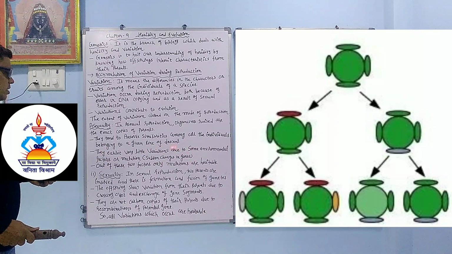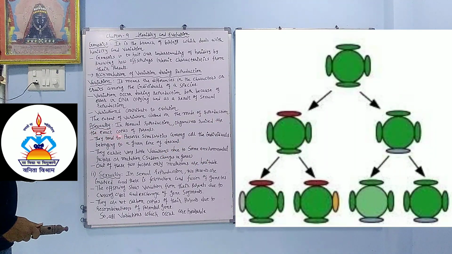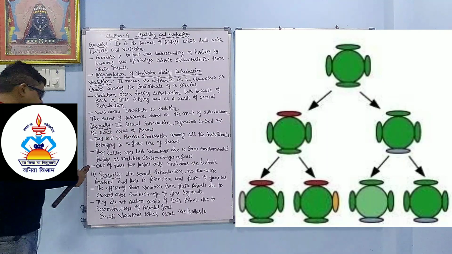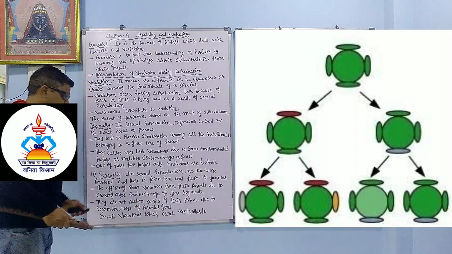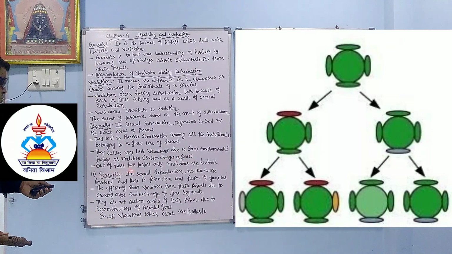Mutation means a sudden change in the genes. Out of these two factors, only mutation is heritable, the sudden change in the genes persists for the next generation.